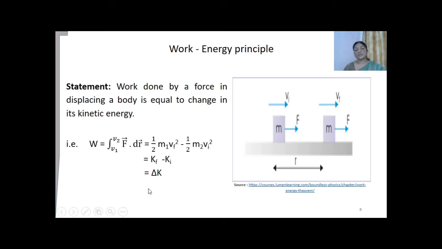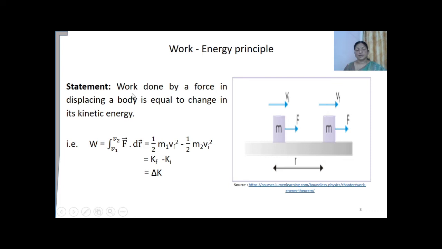After knowing about the expression for work done by a constant force and a variable force, let us know what the work energy principle statement, or what the work energy theorem, states. The statement of the work energy principle says that work done by a force in displacing a body is equal to the change in its kinetic energy.